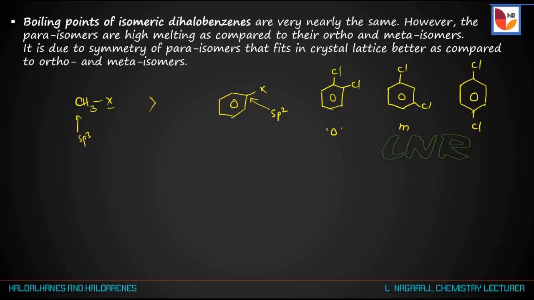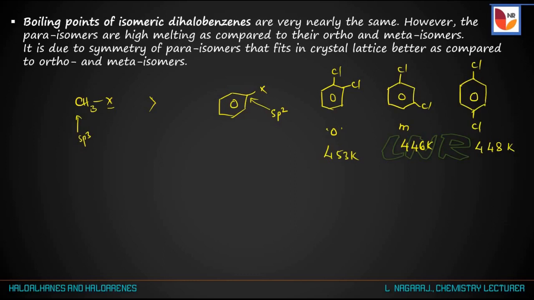In that case, 1,2 dichlorobenzene has boiling point 453 Kelvin, and 1,3 dichlorobenzene has boiling point 446 Kelvin, and 1,4 dichlorobenzene has boiling point 448 Kelvin.